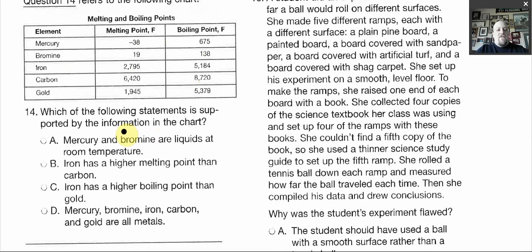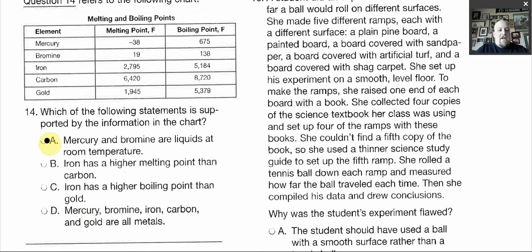Which of the following statements is supported by the information on the chart? Mercury and bromine are liquids at room temperature. That could be okay. That might be the answer. We'll come back to it though. Iron has a higher melting point than carbon. So here's iron, carbon, melting point. Iron is not higher than carbon. Iron has a higher boiling point than gold. You look at iron and then gold, it doesn't. That's also incorrect. And then this is where knowing some of the elements comes into play. Mercury, iron, carbon, and gold are all metals. Bromine is not a metal. So that one is also incorrect.